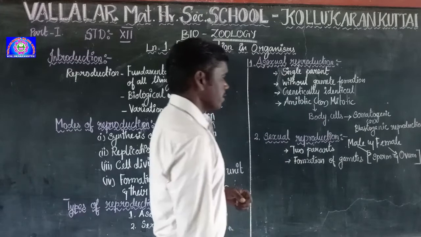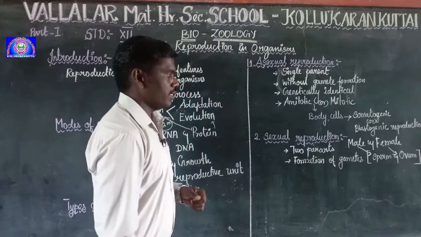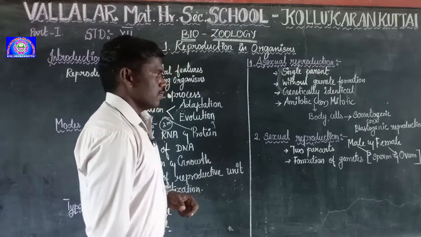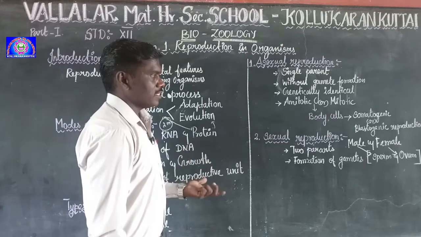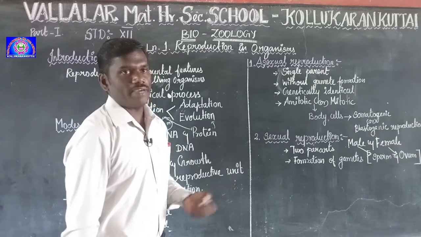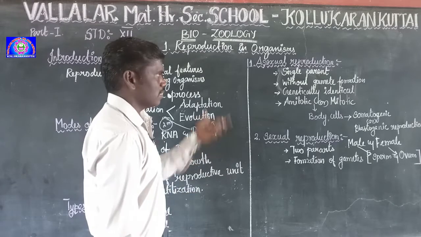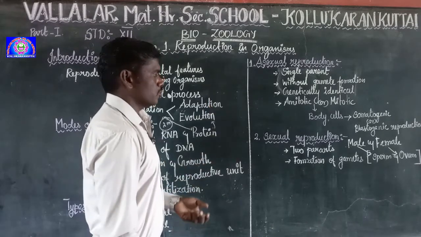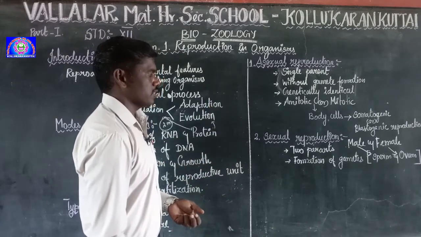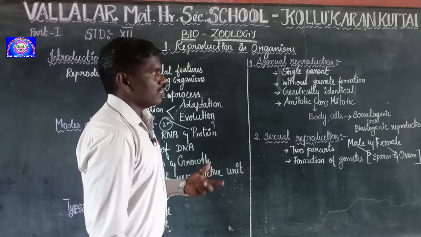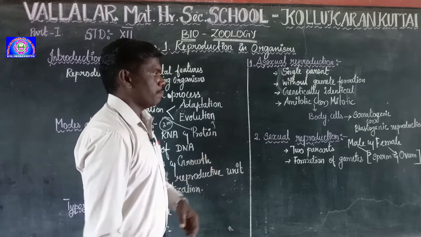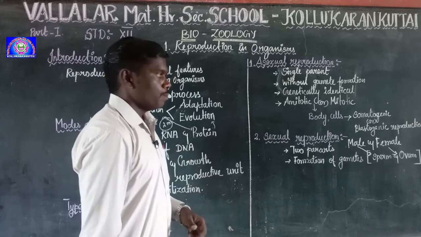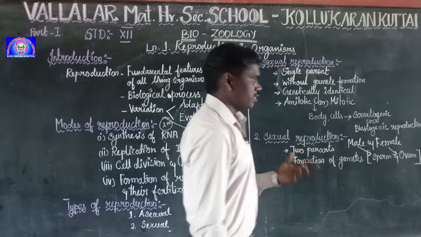By this way, the organisms reproduce, so the organisms must show variations. That is the major difference between asexual reproduction and sexual reproduction. They are genetically different from the parental organisms, because both parents contribute genetic material.